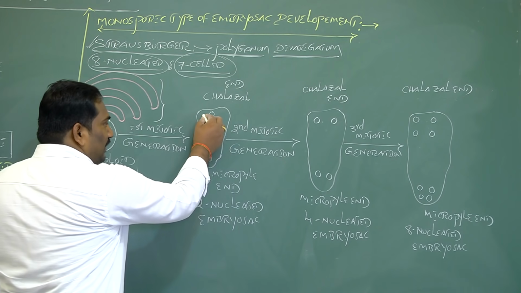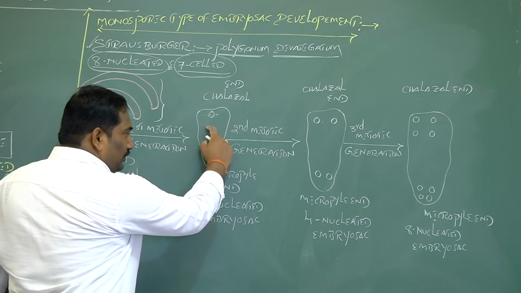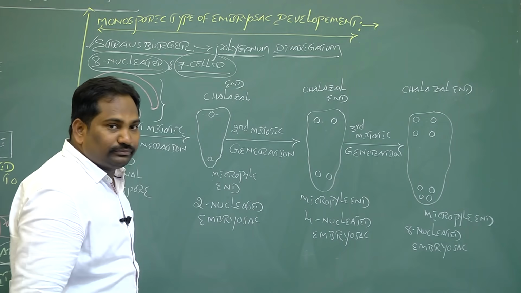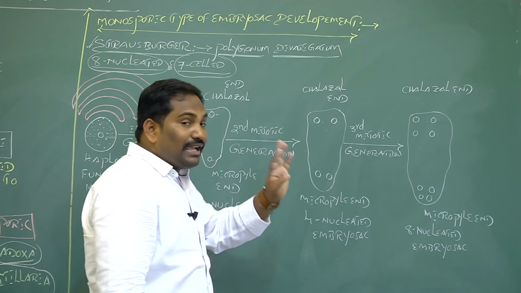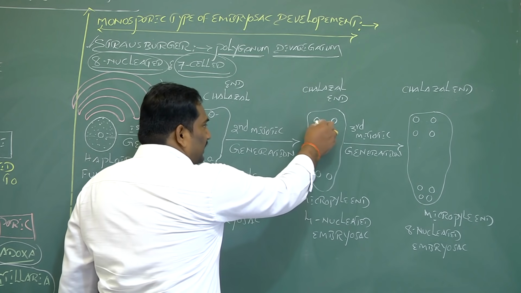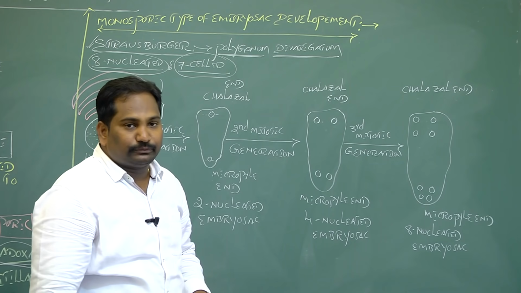Now these nuclei undergo the second and third mitotic divisions. The 2 nucleated embryo sac undergoes the second mitotic generation to form a 4 nucleated embryo sac, with 2 nuclei at the chalazal end and 2 at the micropylar end.